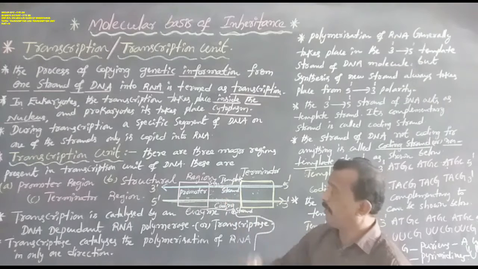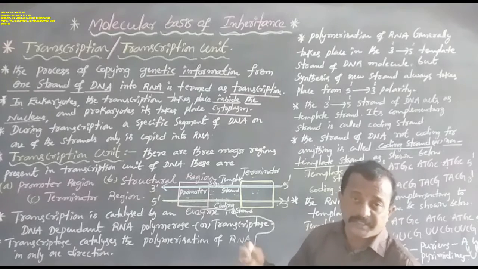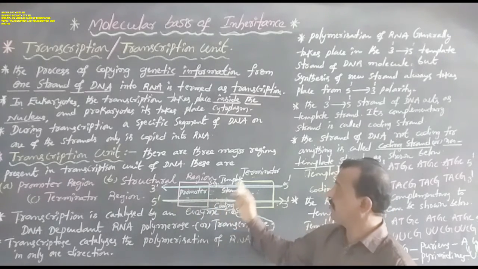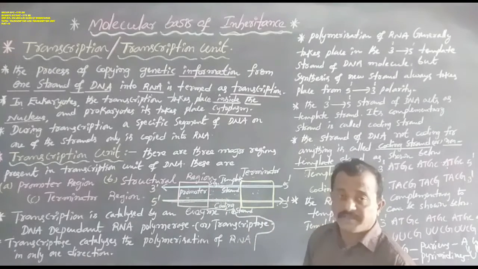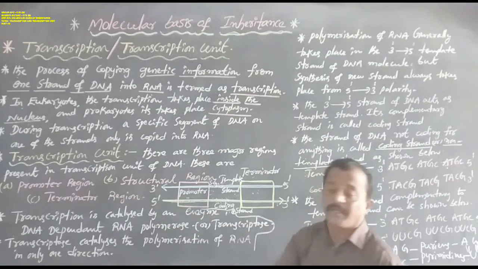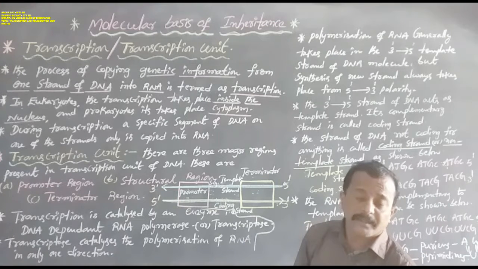These are the 3 regions. Every transcription unit of DNA contains 3 regions: first the promoter region, second the structural gene region, third the terminator region. The promoter region is said to be towards the 5 prime. This is the upstream, and it is represented to the template strand.